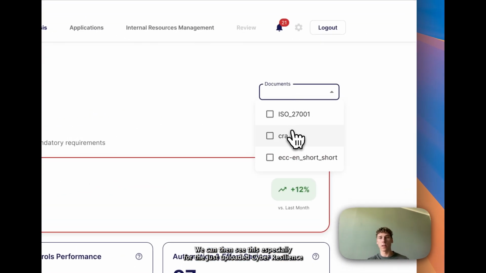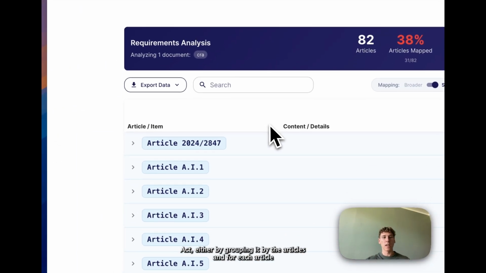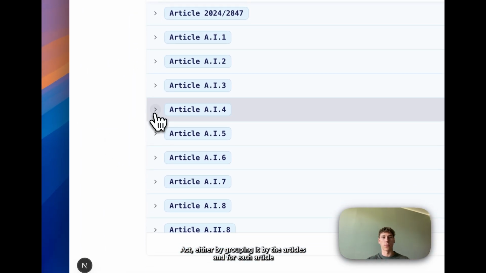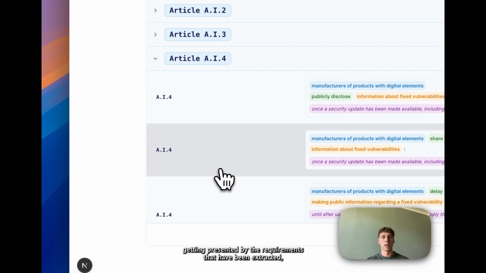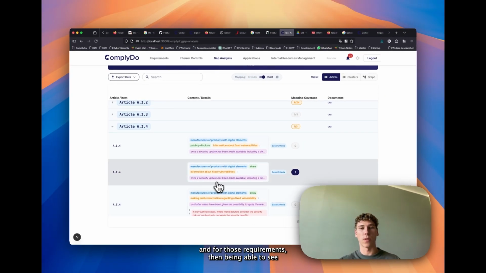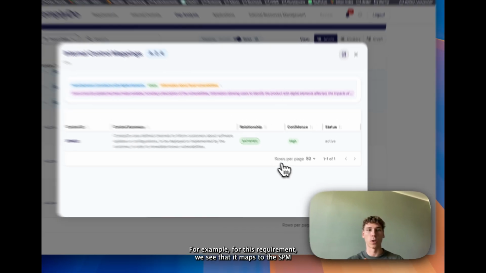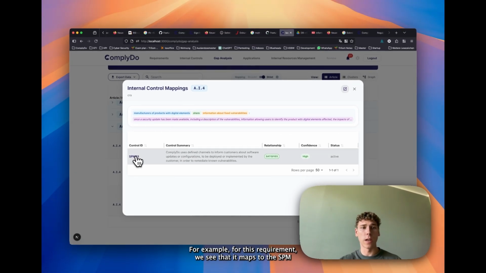We can then see this especially for the just uploaded Cyber Resilience Act, either by grouping it by the articles, and for each article getting presented by the requirements that have been extracted, and for those requirements then being able to see how those map to the internal controls. For example, for this requirement, we see that it maps to the SPM03 internal control and is thereby covered.